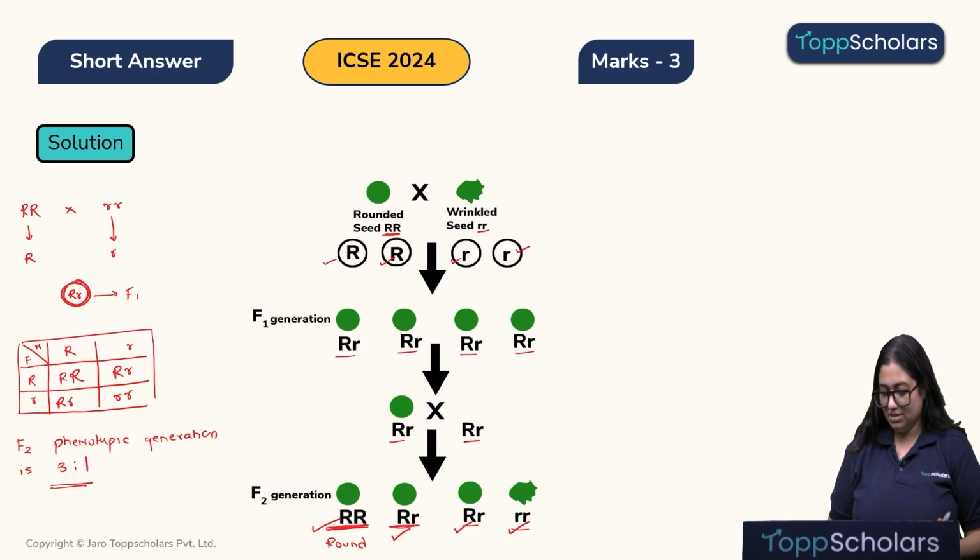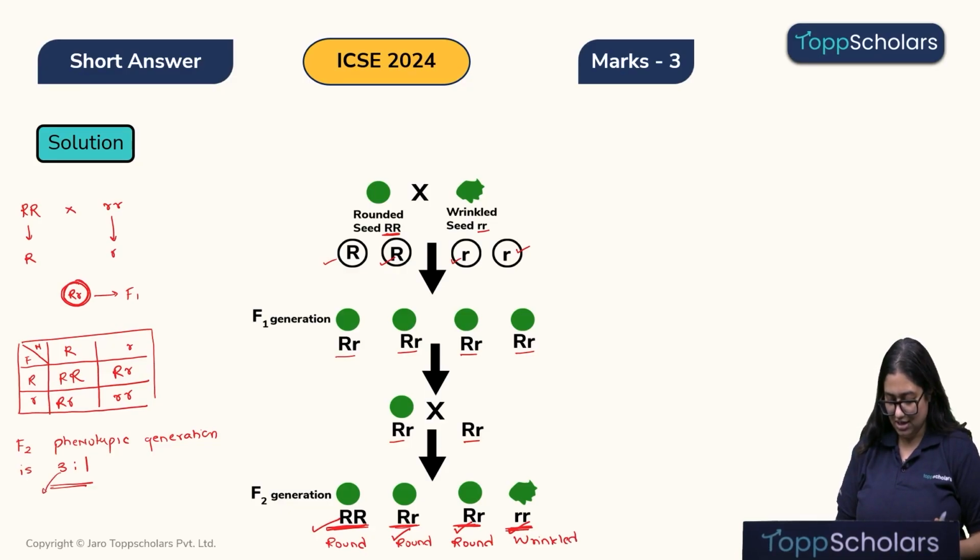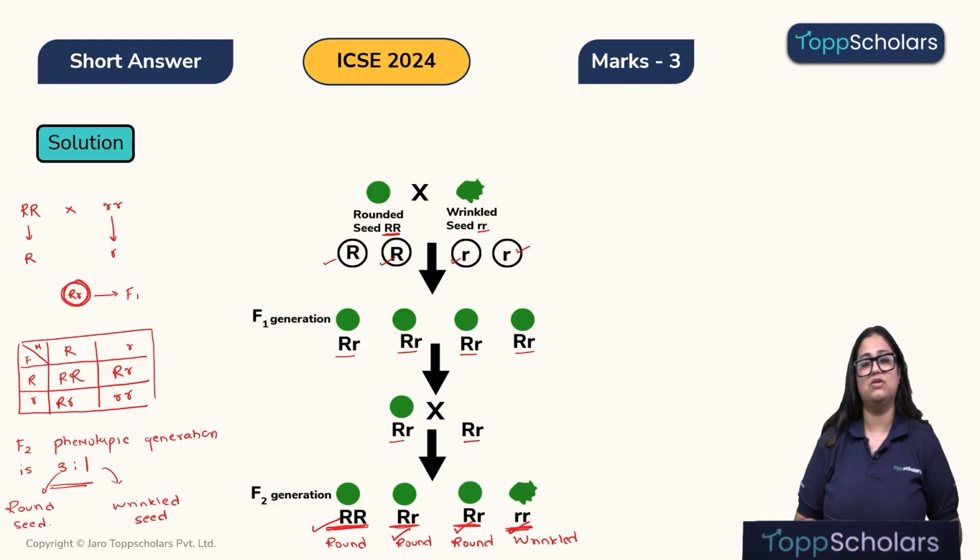The second progeny, that is big R, small r, will also have a round seed, and similarly the third progeny will also have a round seed, and the fourth progeny, having small r, will have a wrinkled seed. So here the 3 stands for 3 progeny with round seeds and 1 stands for 1 progeny with the wrinkled seed. Now we have understood this particular part.